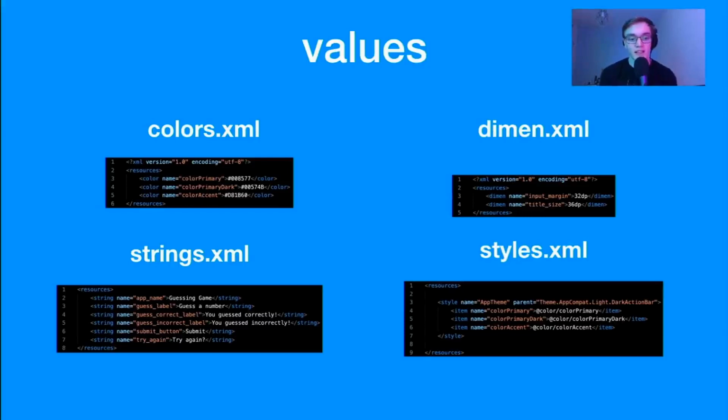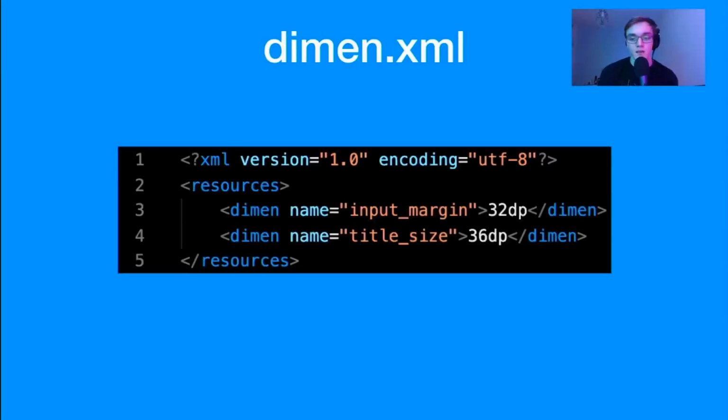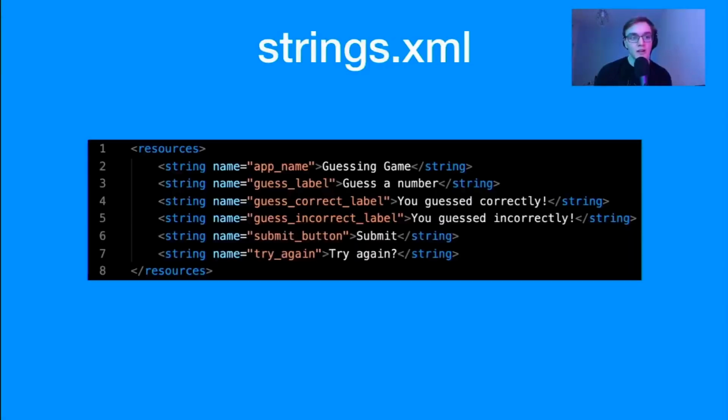Now we have our values folder. So inside of here, we've got our colors, which are also defined in XML, and we can define colors in hexadecimal. We've also got our dimensions, which is like maybe margins, padding, size of font, for example. Anything you can imagine you can put in here, and you can define it in any sort of size you like. We've got our strings, where we would put all the strings we're going to use in the app, on the UI or in pop-ups, because they can be easily referenced. So when we're updating the app, let's just say we want to change something like a version number, we can easily update it in one place, and it's much easier to maintain.